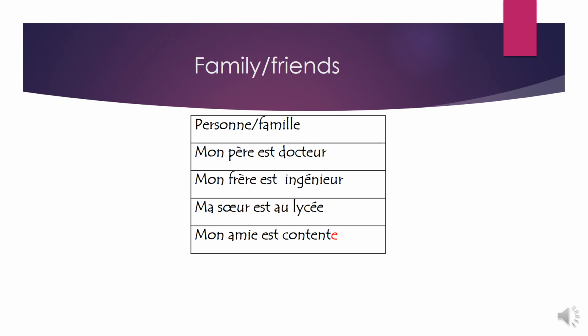Generally speaking, these words in here are professions. And au lycée indicates the state, the status of ma sœur, which is my sister. So she's in high school. So it indicates the status.